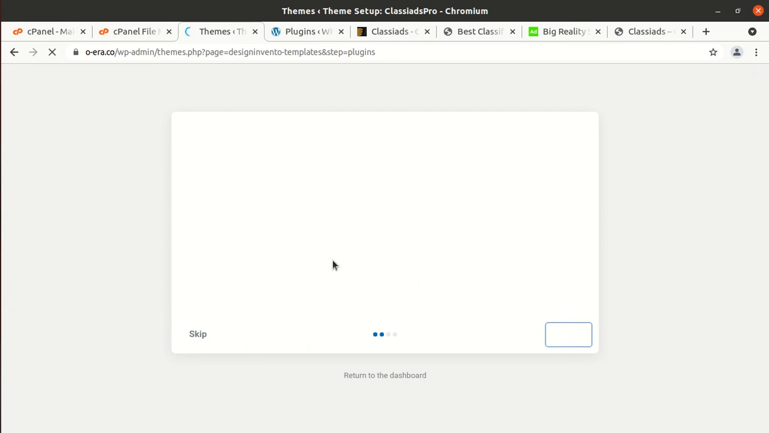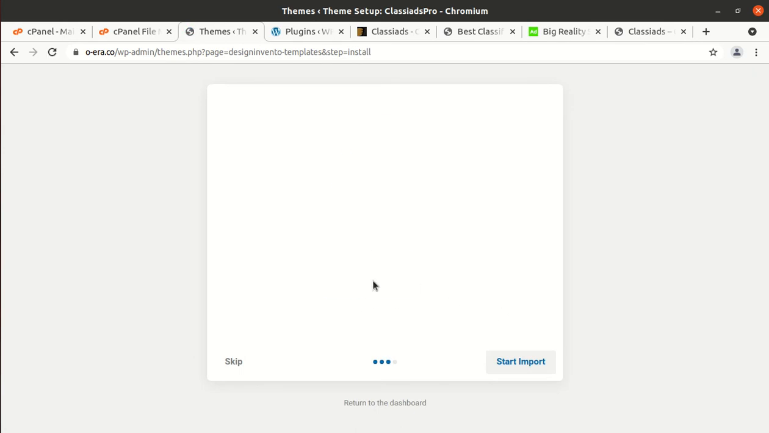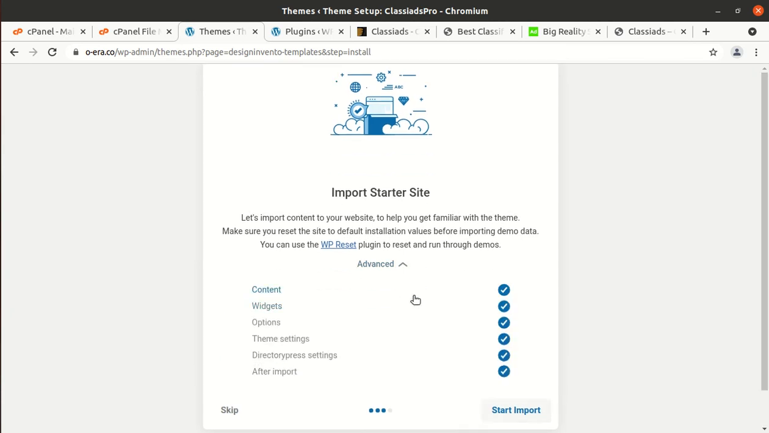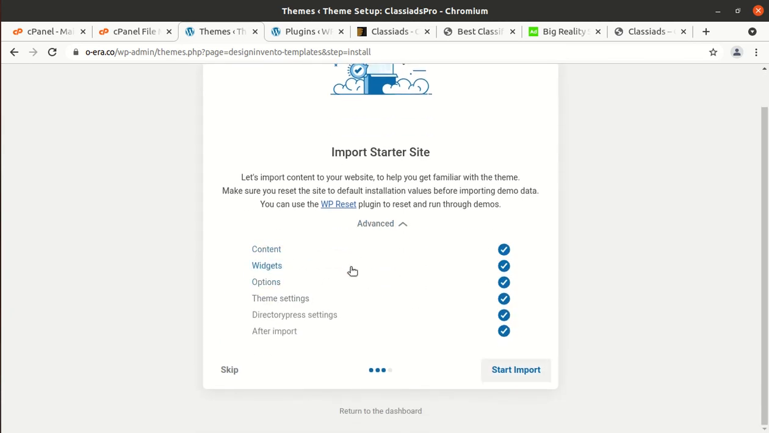Okay, so import a starter site. Let us import content to your website to help you get familiar with the theme. Make sure that you reset the site default installation value. Okay, that is fine. So here we can choose what content we want to install on the website for the demo content, and all is available. Since we are making a fresh website, we should check all, and it is by default already all checked, so we can start the import.